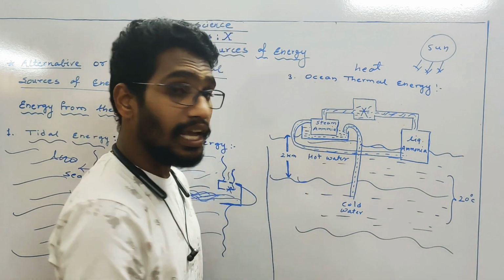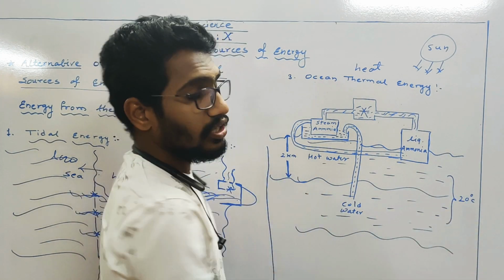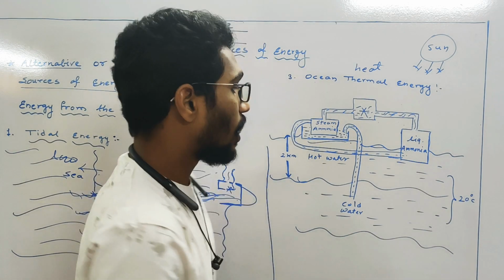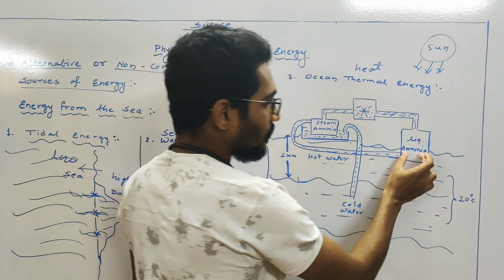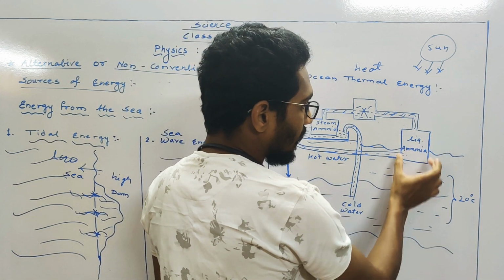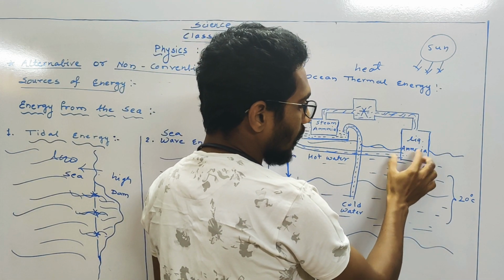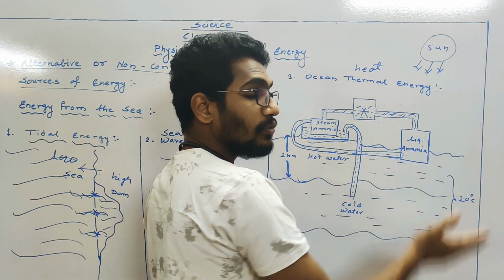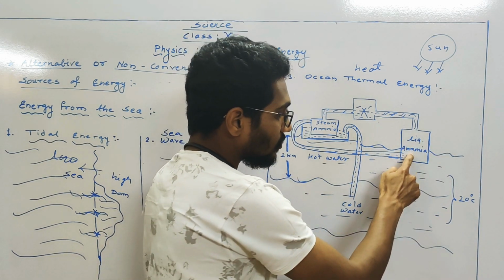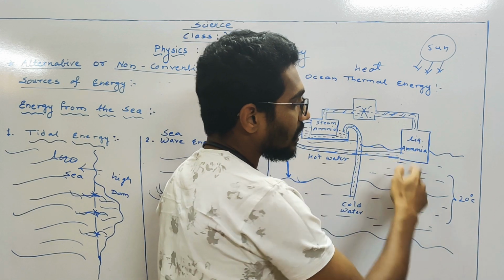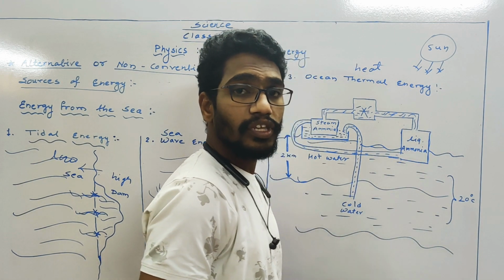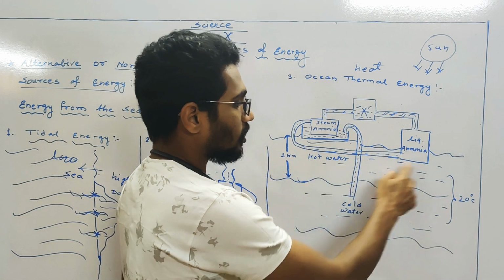We are going to utilize this difference in the temperature. How do we construct the ocean thermal power plant? Here we construct the tank which consists of liquid ammonia in the upper layer of the ocean. As it is there in the upper layer of the ocean, this liquid ammonia gets heated up because of this temperature.